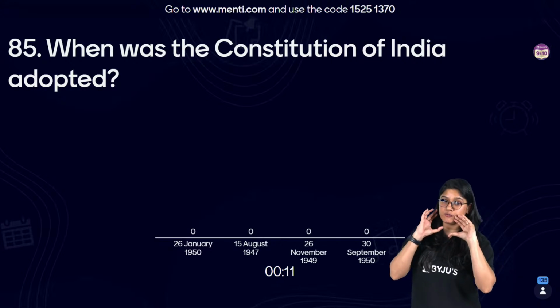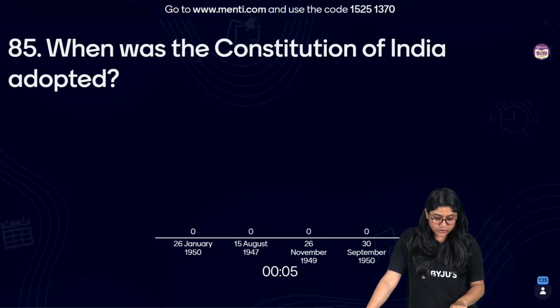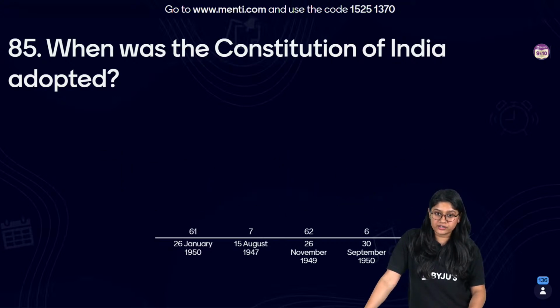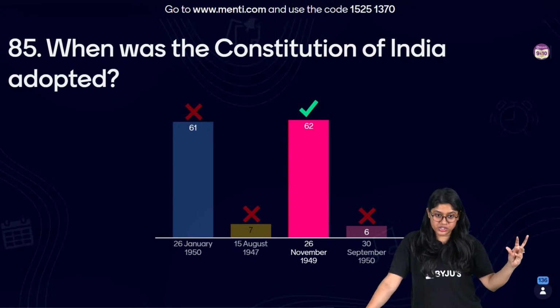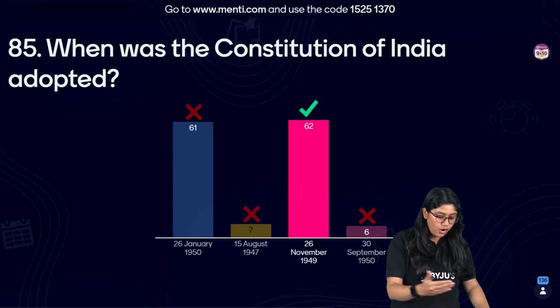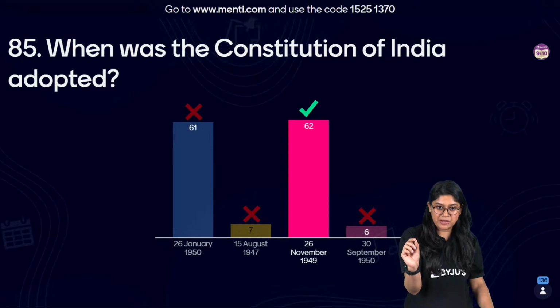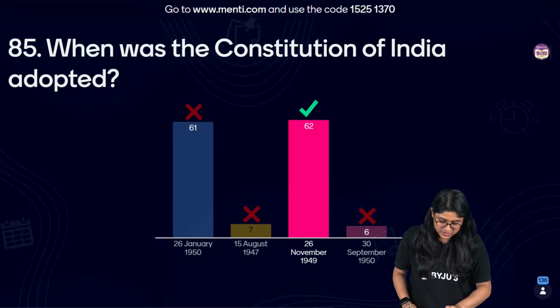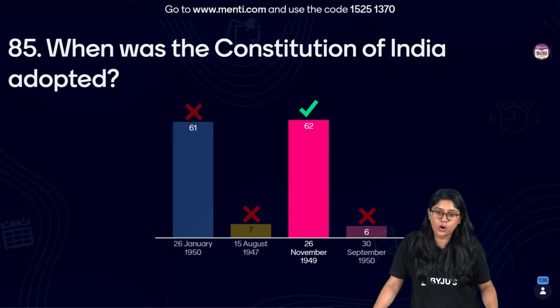There are two things. One, it came into the full picture, right? It started. And one, it was adopted. I can see many of you are getting confused. The Constitution of our country was adopted on 26th November 1949, right? It came into full-fledged working on 26 January 1950. I know that many of you had some confusion between option number A and C. But the correct answer over here is option number C and not option number A.